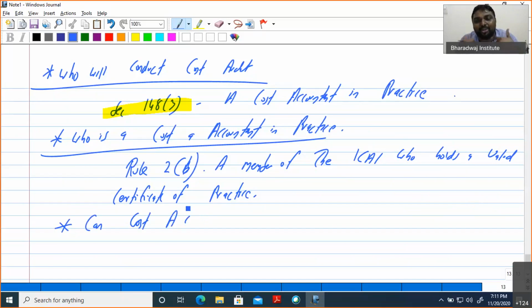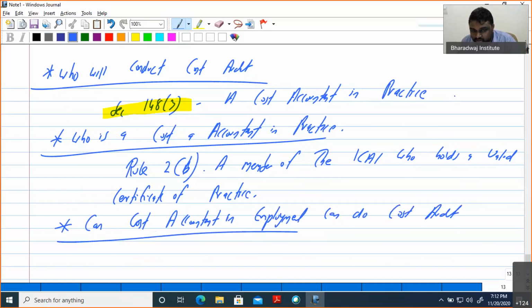Next point, can a cost accountant in employment do cost audit? A lot of FAQs are being discussed now for your benefit.